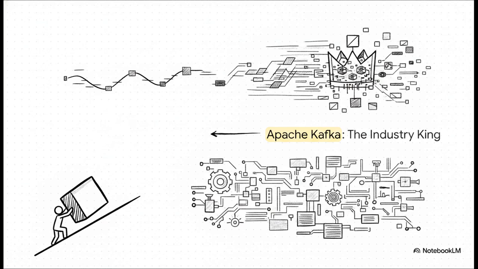Let's actually highlight a couple of these. First up, Apache Kafka. This is pretty much the undisputed industry king. Technically, it's an event streaming platform, and it is built to handle millions of events per second. It's used for massive scale applications and real-time analytics. It is ridiculously powerful, but fair warning, it comes with a very steep learning curve and complex infrastructure.